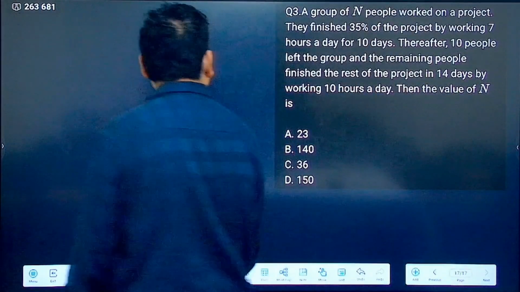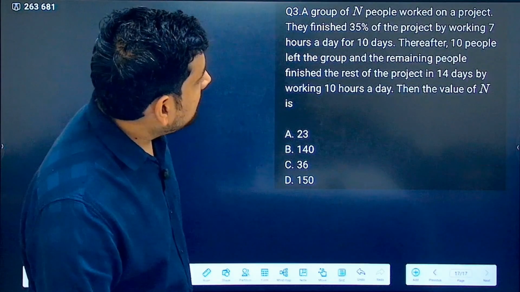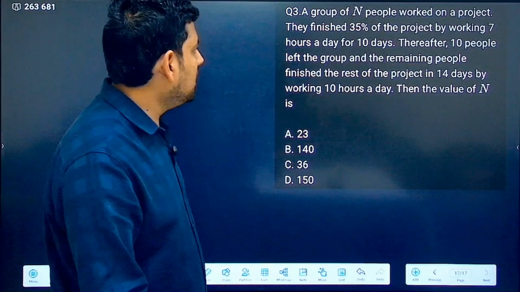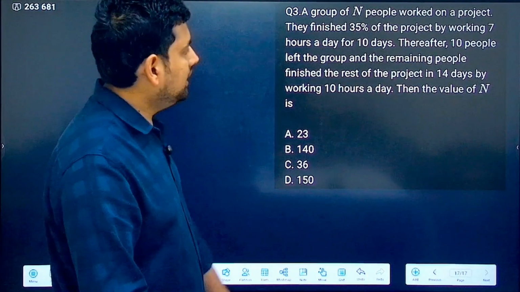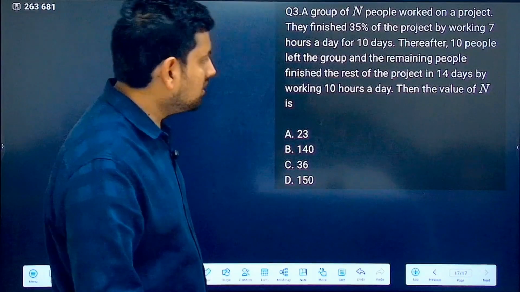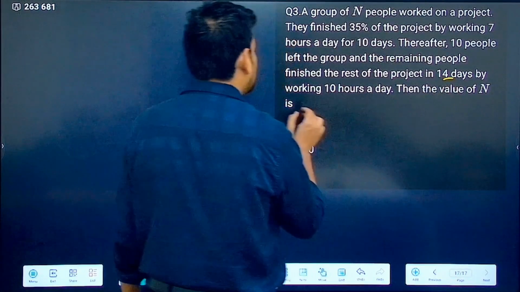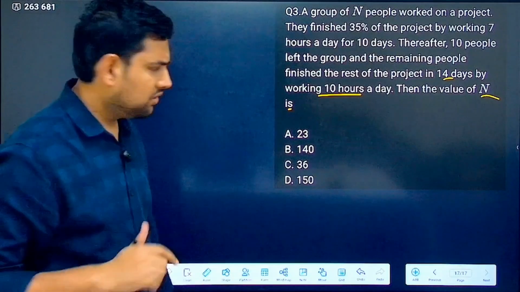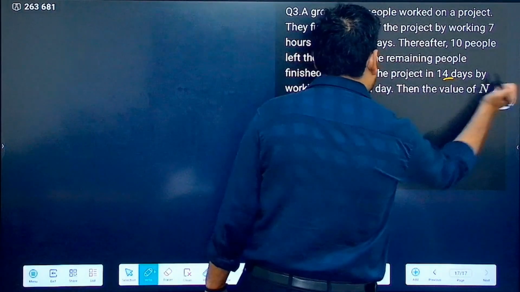Then let's do this. It says a group of n people worked on a project. They finished 35% of the project by working 7 hours a day for 10 days. Thereafter 10 people left the group. The remaining people finished the rest of the project in 14 days by working 10 hours a day. Then the value of n is. Very easy question. We have seen similar questions.